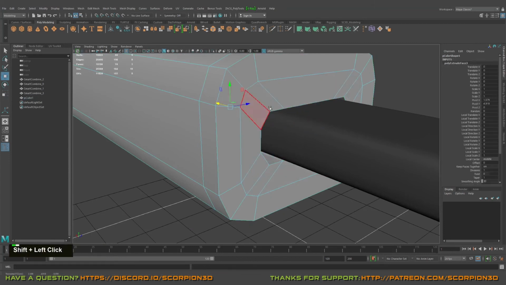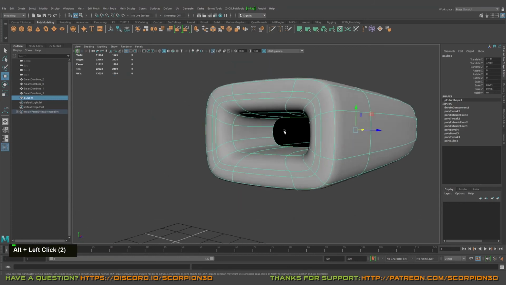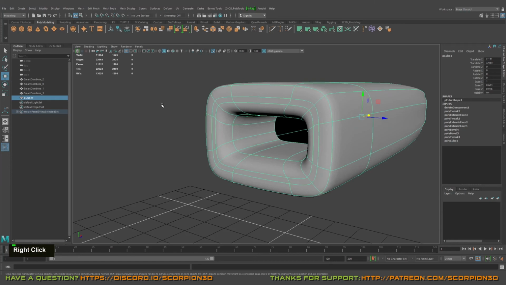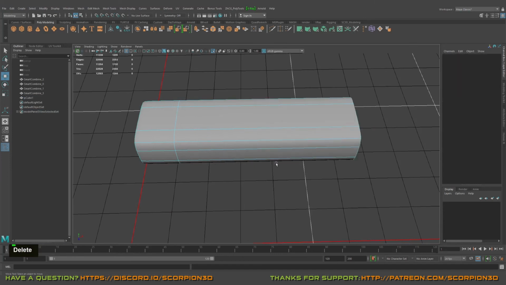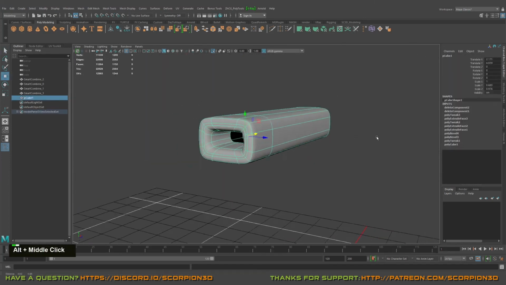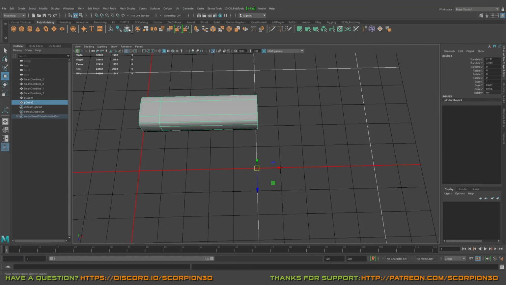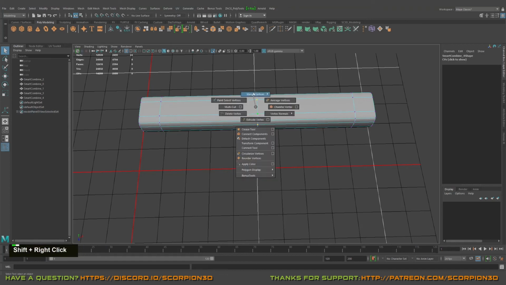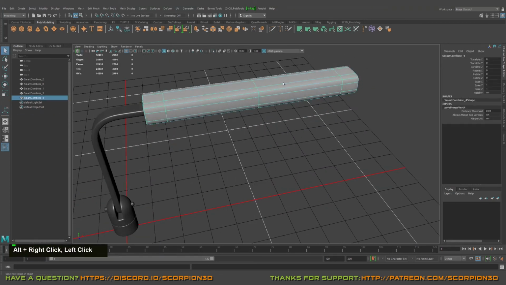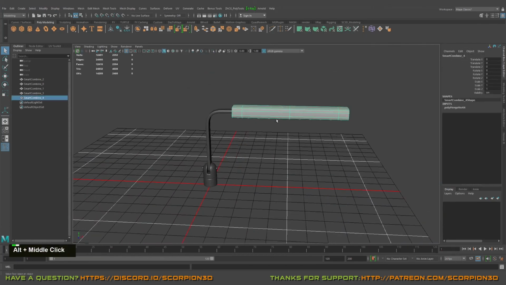Okay, let's do it like that. And I've deleted that part. We don't need it. We won't see it. Yeah. And as you can see, basically it's in quads. Same with here. We don't need it. So we can just go and select here, duplicate and freeze history, this transformation, and mirror over the X. Can just merge everything, and we will get this handle. Yeah, something like that. Okay, so this is it.